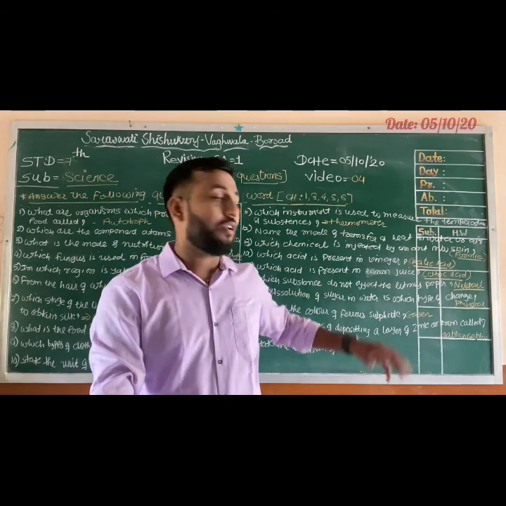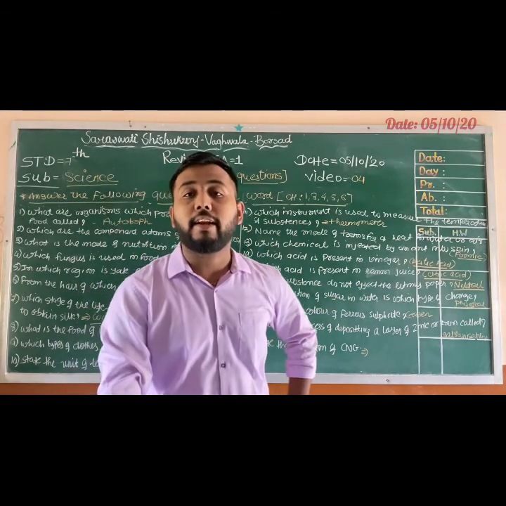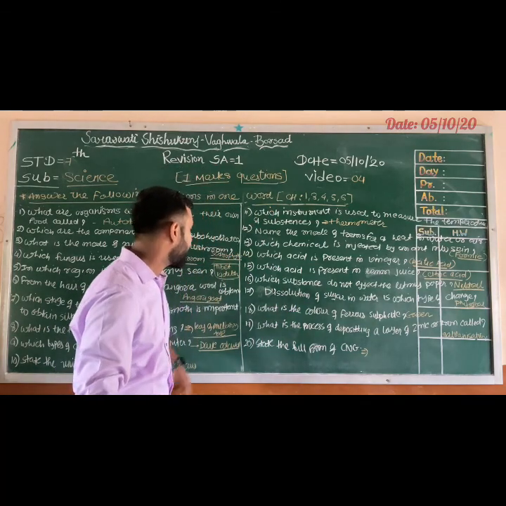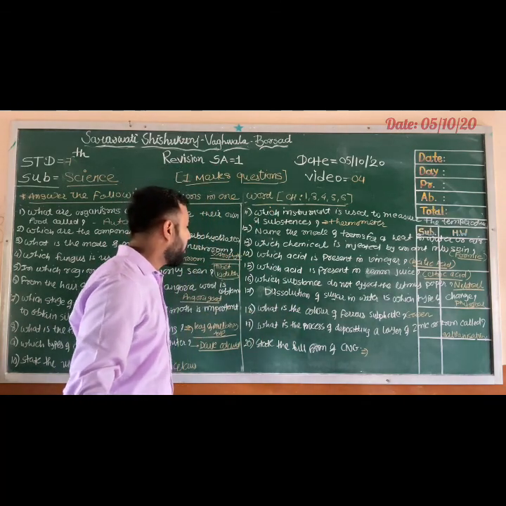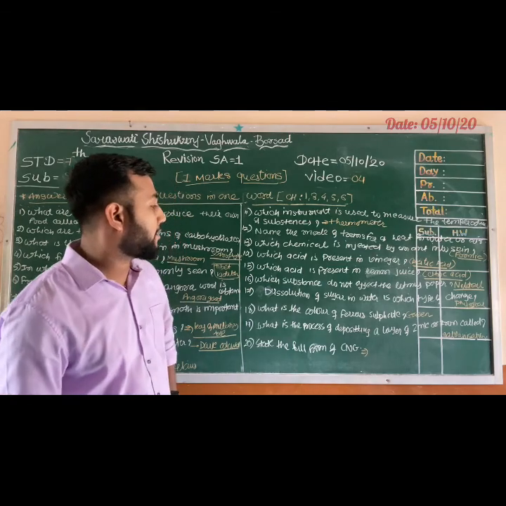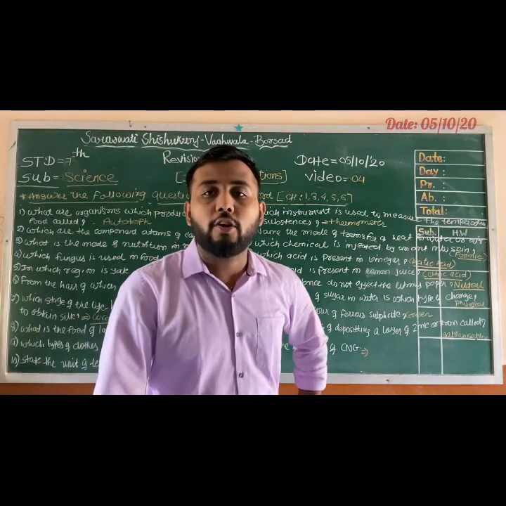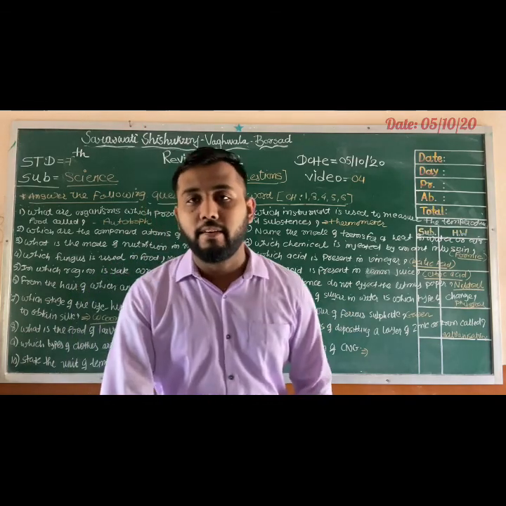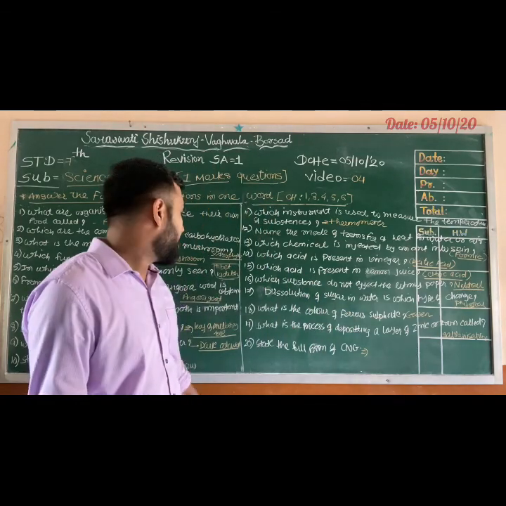If we dissolve sugar in water, that is a physical change, right? Then, what is the color of ferrous sulfate? The color of ferrous sulfate is green, right?